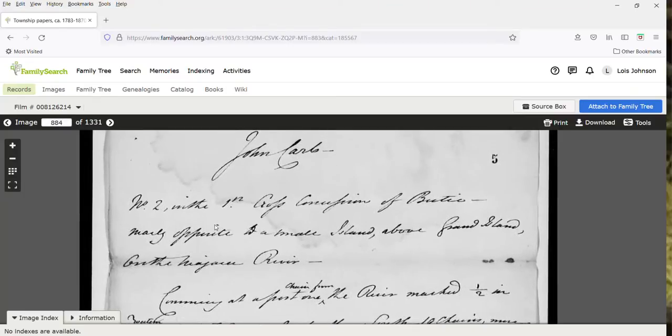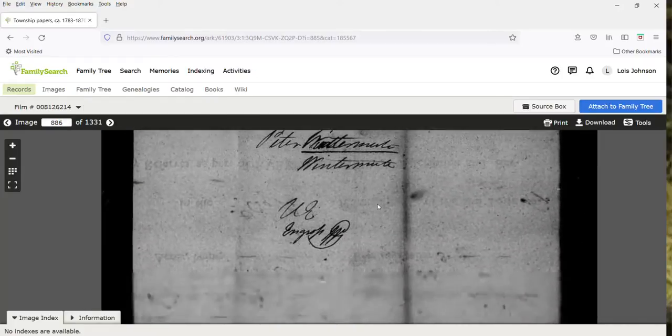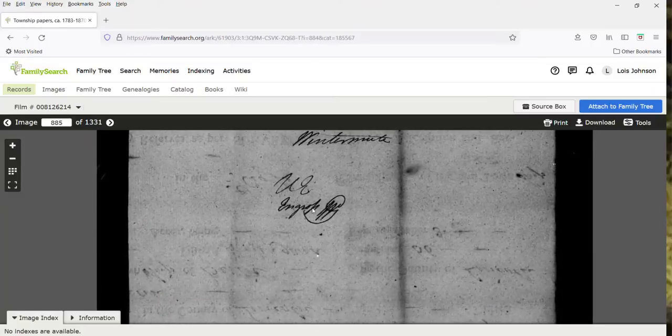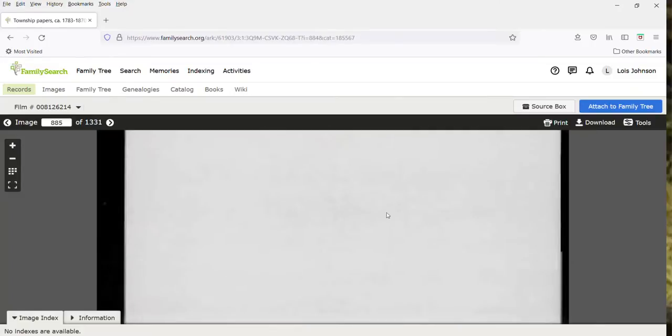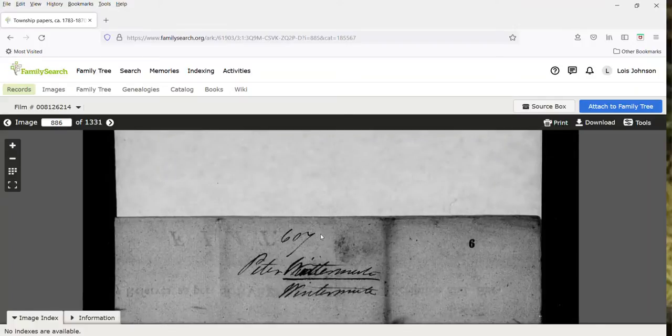And here we've got John Carl, number 2, with the first, it says the first cross concession of Birdie, okay? And they talk a little bit about this. If I go to page 886, Peter Wintemute, and oh, sorry, let me just go back. And this is lot number 3 in the first cross concession. Okay, then 886 is Peter Wintemute.